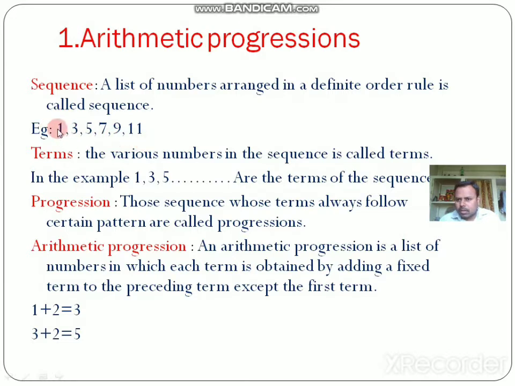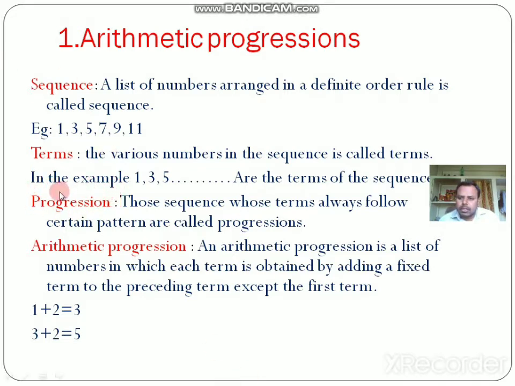These are called the terms of the sequence. Terms means the numbers which are present in the sequence. In this example, 1, 3, 5, 7, 9 and 11 are the terms of the sequence. Now let us move to the next definition.